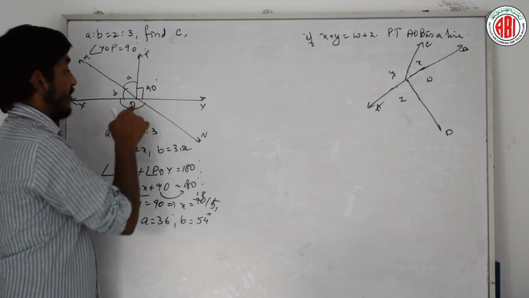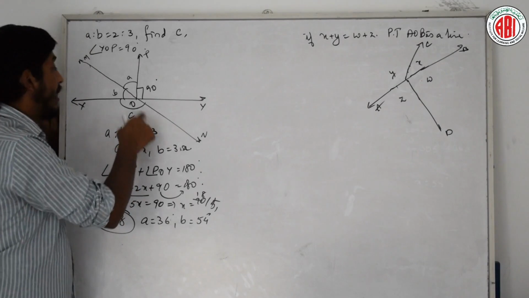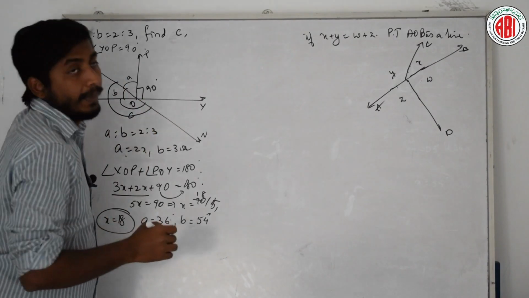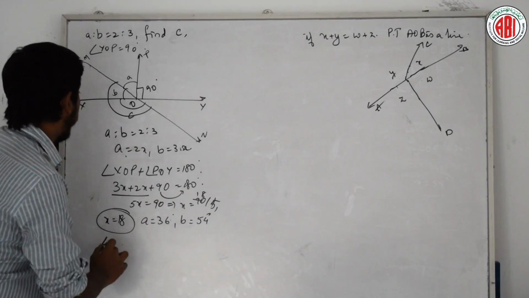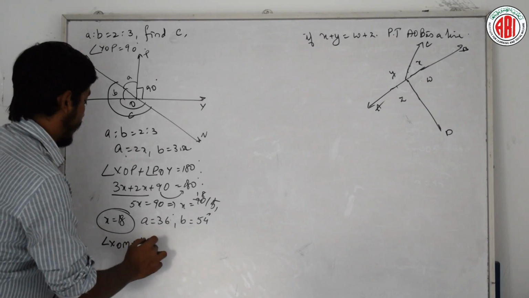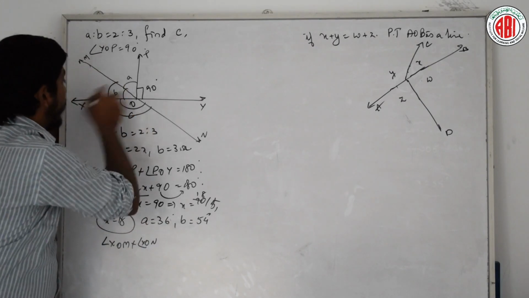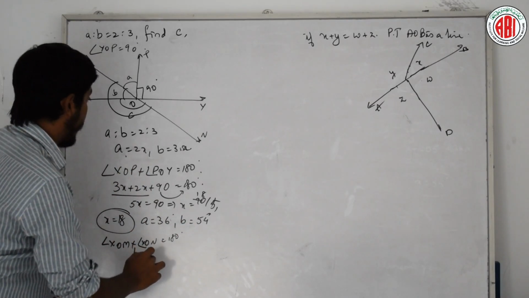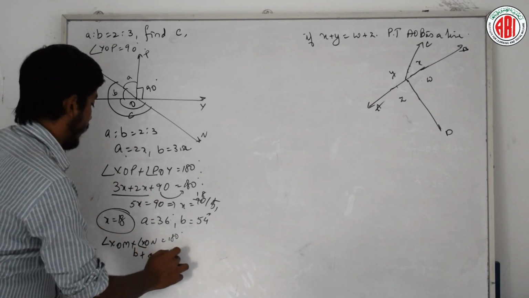Okay, but he is asking us to find the value of C. If we observe, these two angles are in a linear pair, that is angle XOM plus angle XON is equal to 180. Therefore, B plus C is equal to 180.